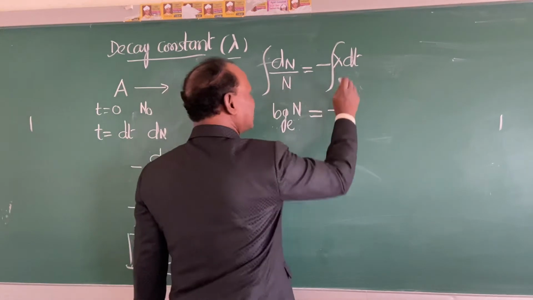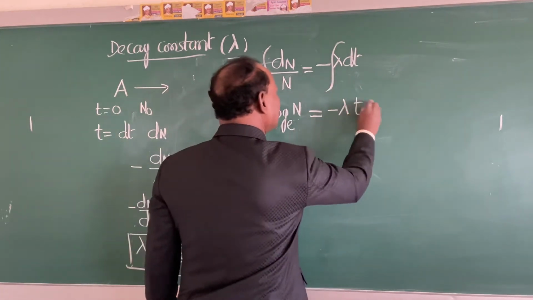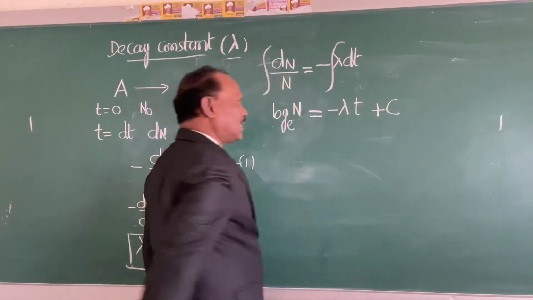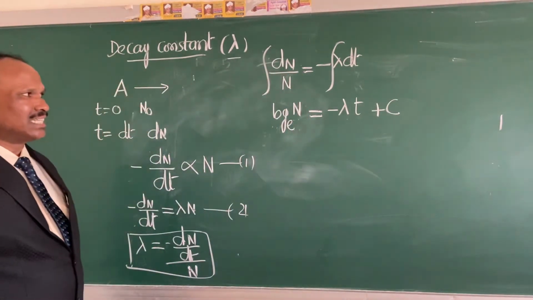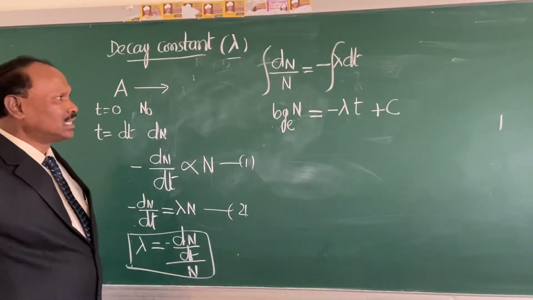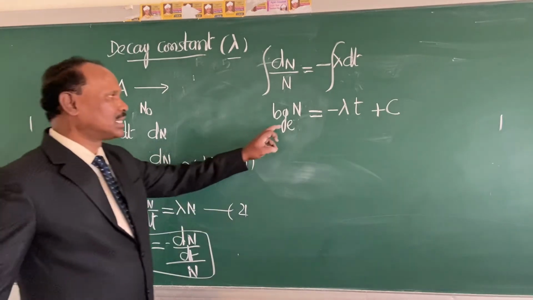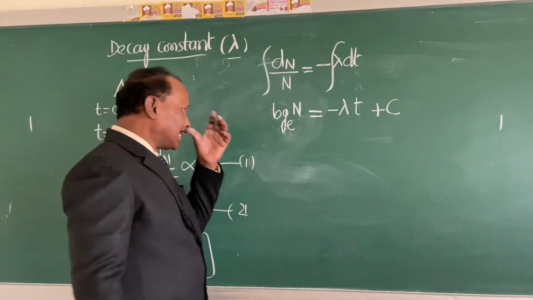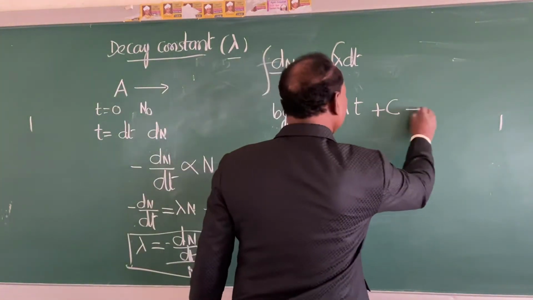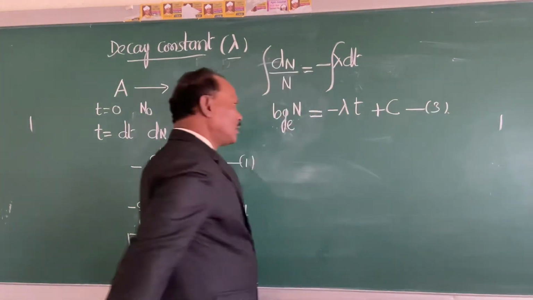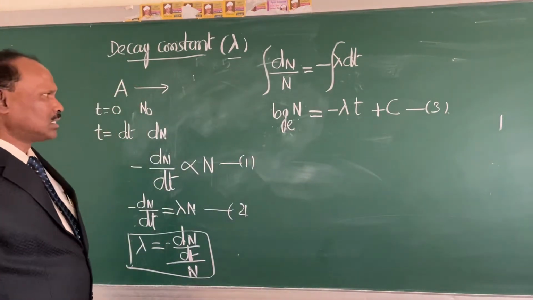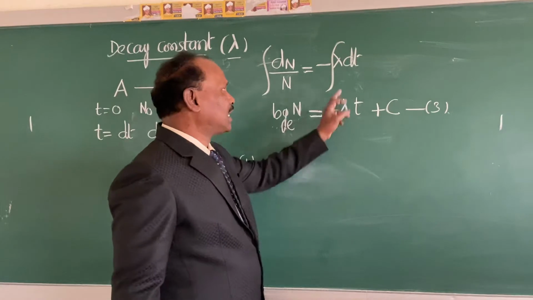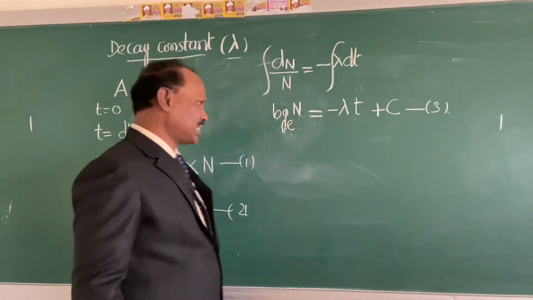Integration of 1 with respect to dt is t, and in integration we keep a constant, let us write that c, the integration constant. So here I have written the natural logarithm. Now I will call this equation number 3. So we got log e N equal to minus lambda t plus c.